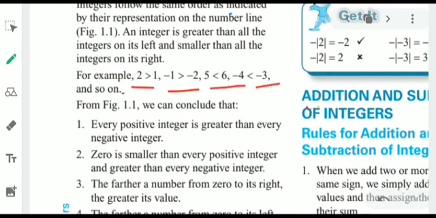The first rule is every positive integer is greater than every negative integer. Remember, always remember these rules which are written. Every positive integer is greater than every negative integer. 0 is smaller than every positive integer and greater than every negative integer. 0 is a number which is smaller than every positive number and greater than every negative integer. Let us move further.